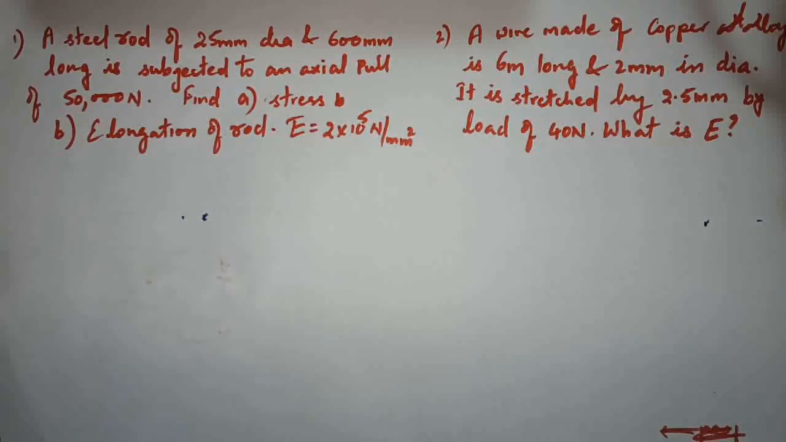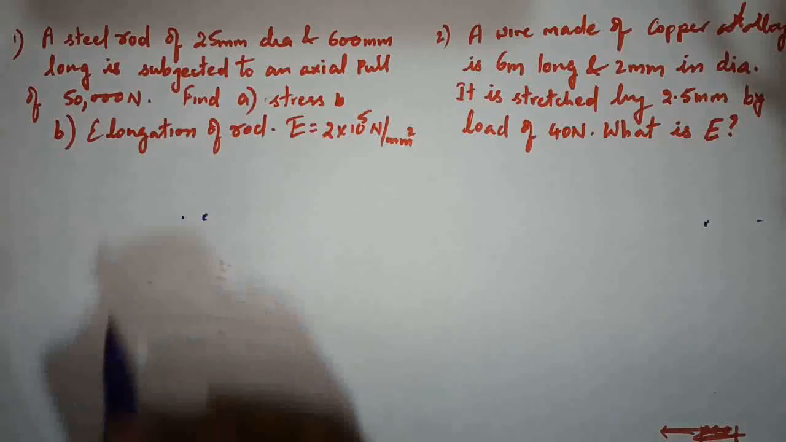The first problem is a steel rod of 25 mm diameter and 600 mm long is subjected to an axial pull of 50,000 newtons. Find the stress and elongation of the rod. Take E equals 2 into 10 power 5 Newton per mm square.